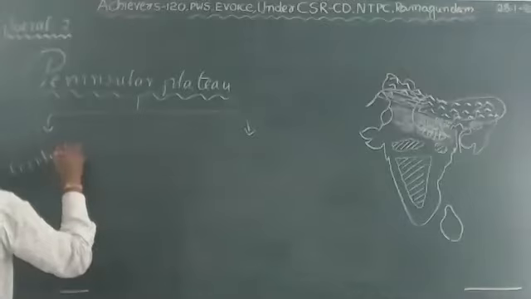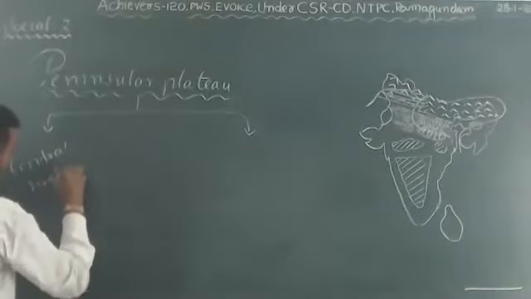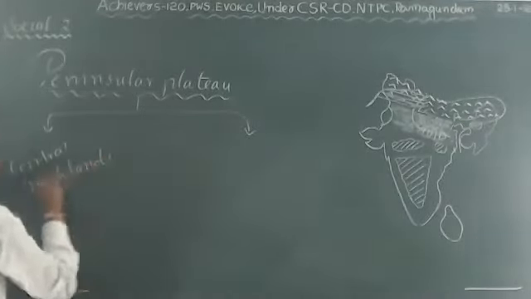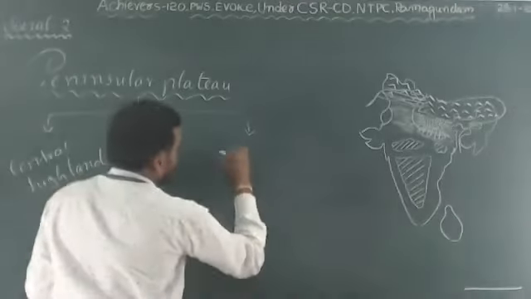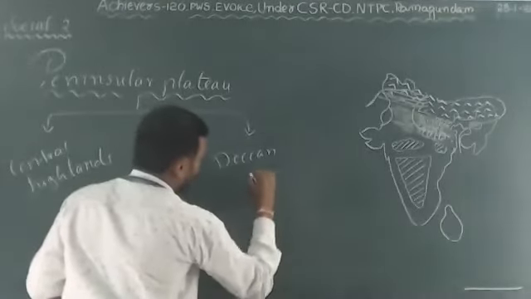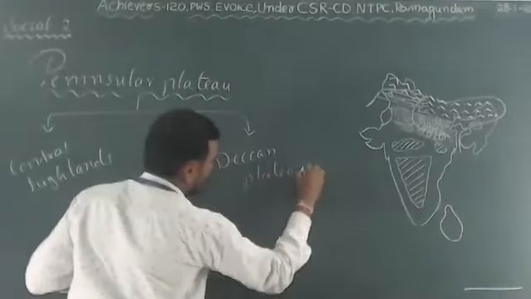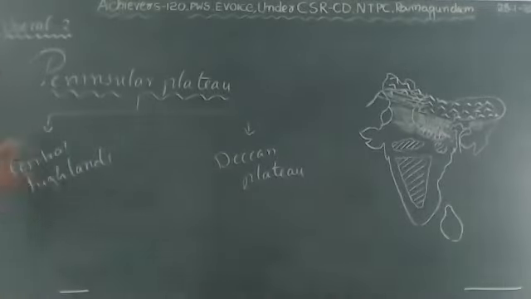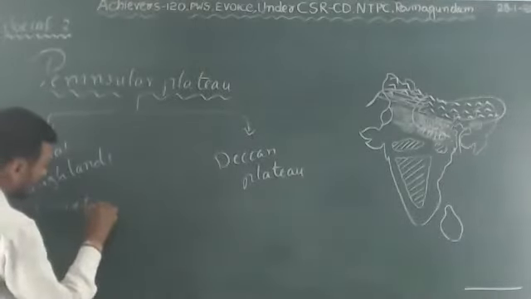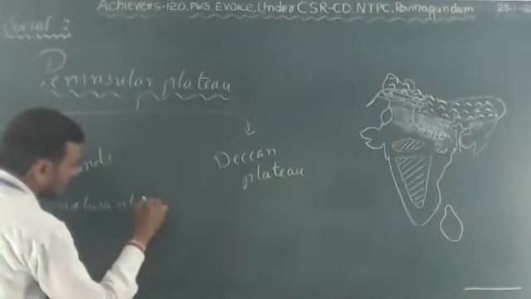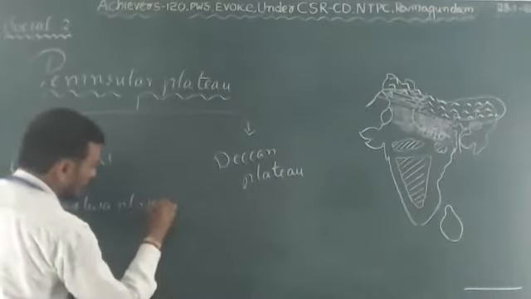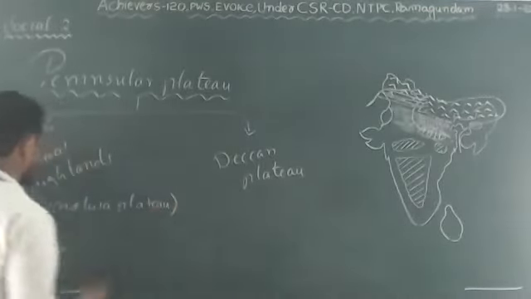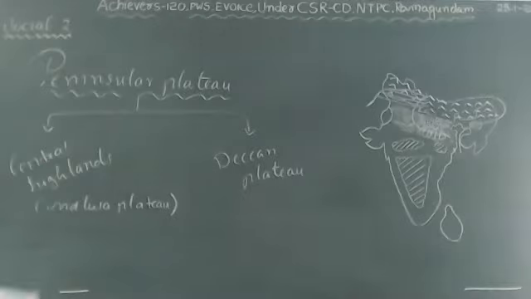the Central Highlands, and next, the Deccan Plateau. The Central Highlands are also called the Malwa Plateau.